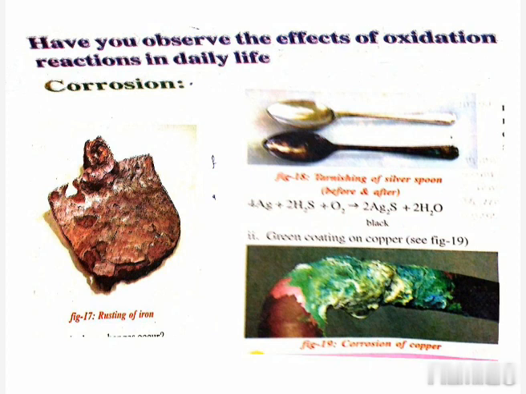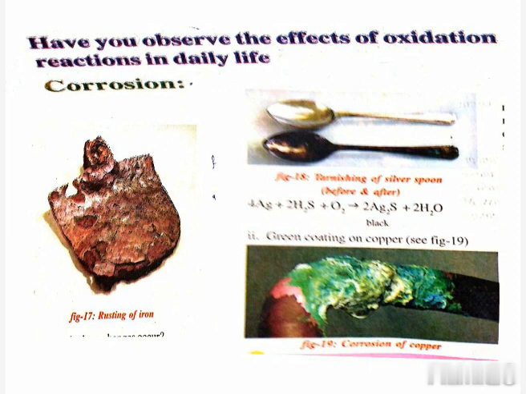Next, displacement reaction. A chemical reaction in which one element displaces another element from its compound is called a displacement reaction. What is the meaning of double displacement reaction? A chemical reaction in which there is an exchange of radicals between two ionic compounds is called a double displacement reaction. In this, both reactants exchange their constituents.